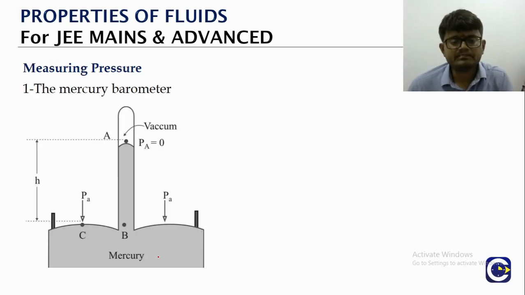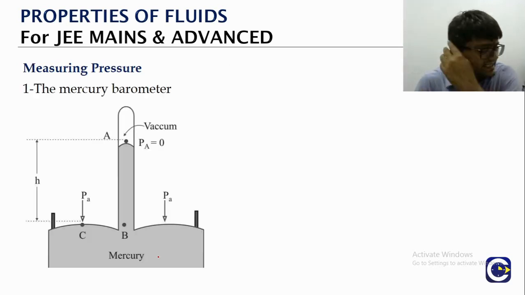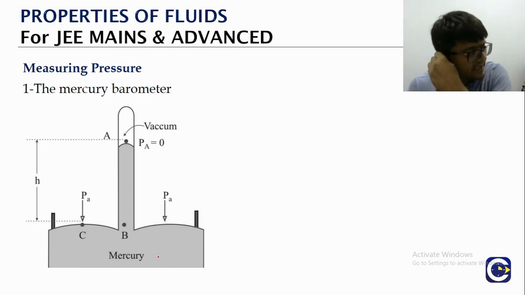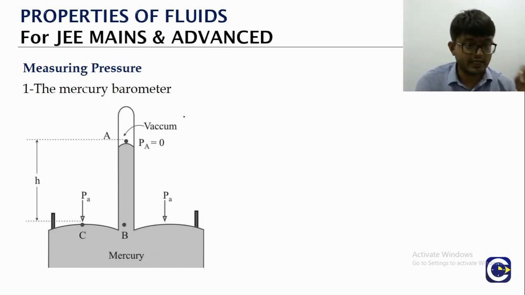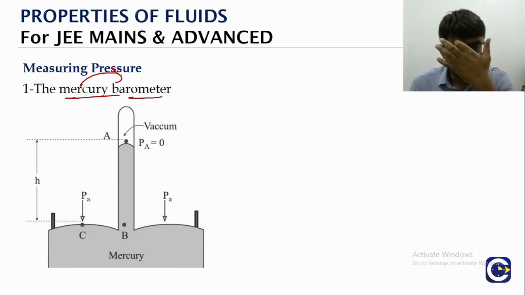Now how do we measure the pressure? Say for example, we want to measure the pressure because of the atmosphere. That is done by using a barometer. Typically we will use mercury as the fluid or liquid inside the barometer. So a barometer is a device that is used to measure the atmospheric pressure. So what is the setup?